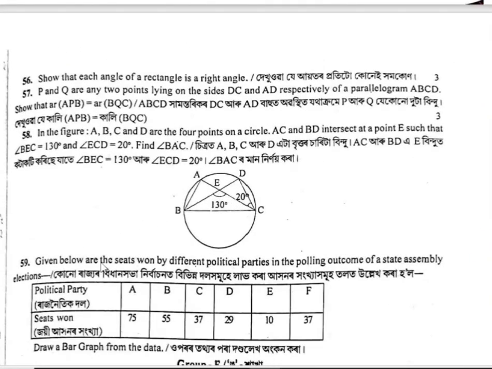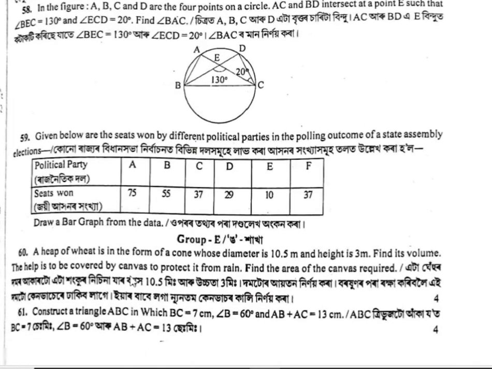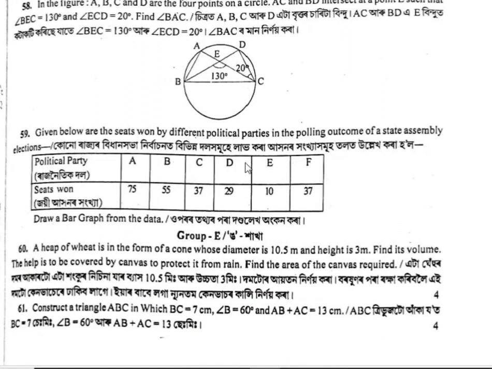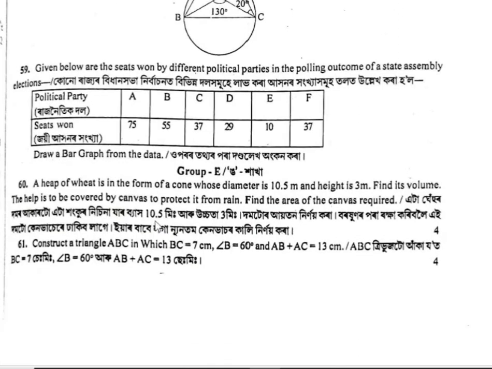The next question, given below are the seats won by different political parties in the polling outcome of the state assembly election. Political parties A, B, C, D, E and seats won 55, 37, 29, 10 and 37. Draw a bar graph from the following data. Next, 4 mark question answers.